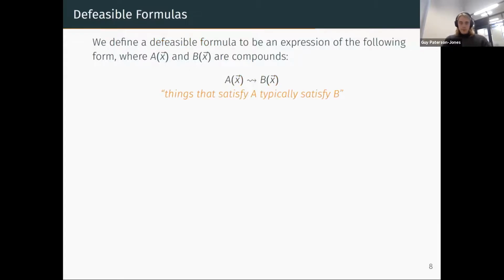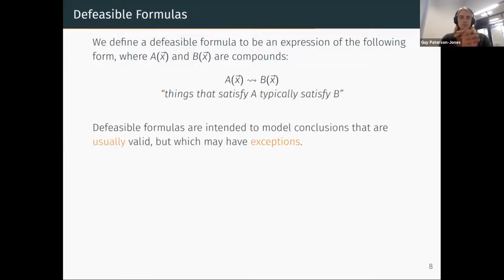Much like the propositional and description logic cases, this is intended to say something along the lines of: things that satisfy A typically or usually satisfy B. So these defeasible formulas are intended to model conclusions that are usually valid, but which might have exceptions. They model rough generalizations for which there may be exceptions.